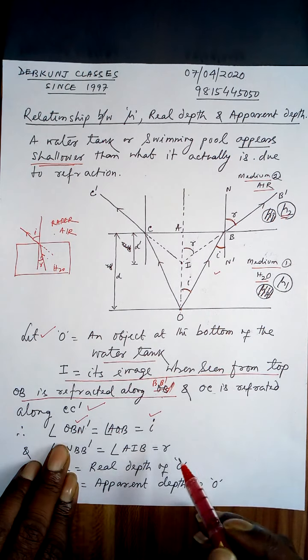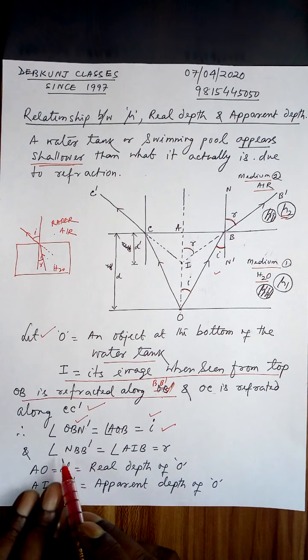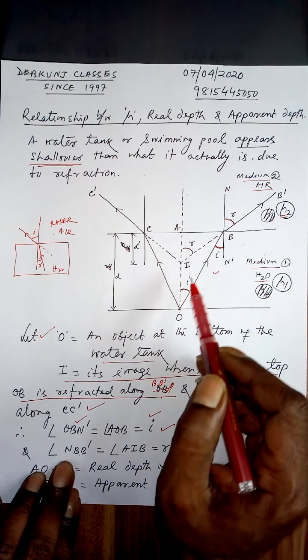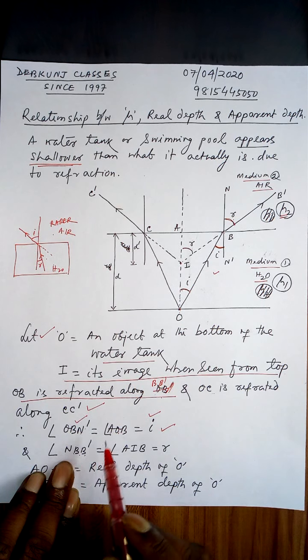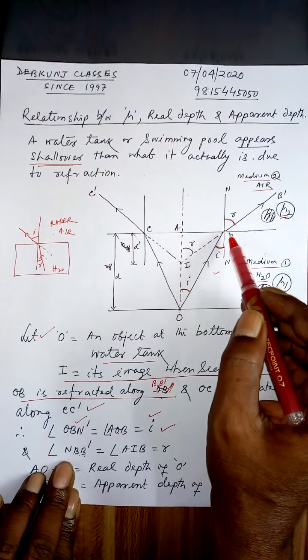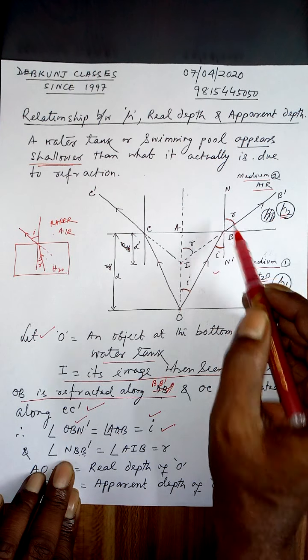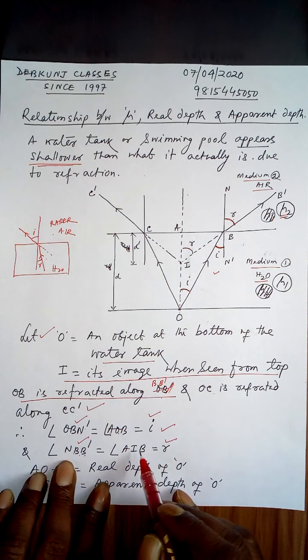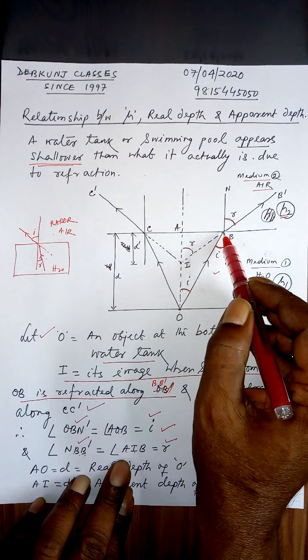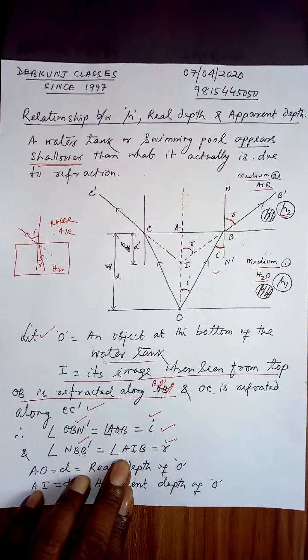That is I, alternate angle. Angle NBB dash, where is N? Angle NBB dash is the angle of refraction. That is also angle AIB. Same R, because alternate angle.